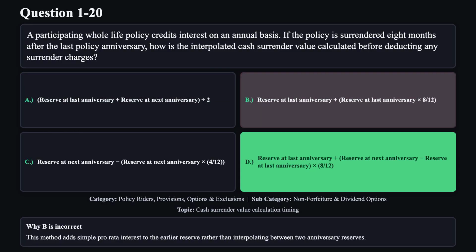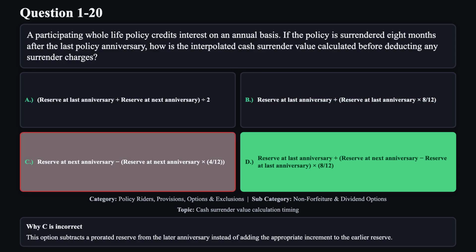Reason B is not correct. This method adds simple pro rata interest to the earlier reserve rather than interpolating between two anniversary reserves. Reason C is not correct. This option subtracts a prorated reserve from the later anniversary instead of adding the appropriate increment to the earlier reserve.